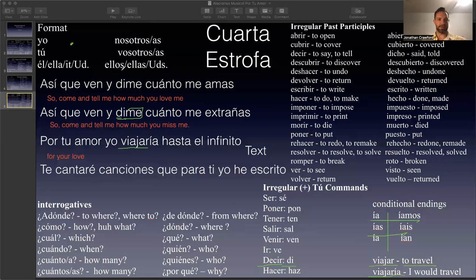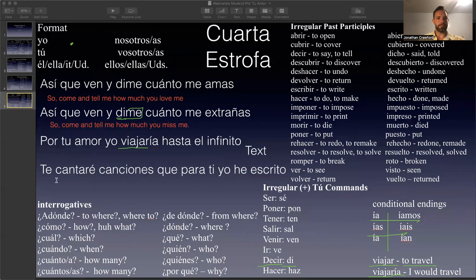Okay. And so it says, por tu amor, yo viajaría, for your love, I would travel. Hasta means until, but in this case, it's talking about from one location to another. In English, you would say to. I would travel to el infinito means infinity. For your love, I would travel to infinity.